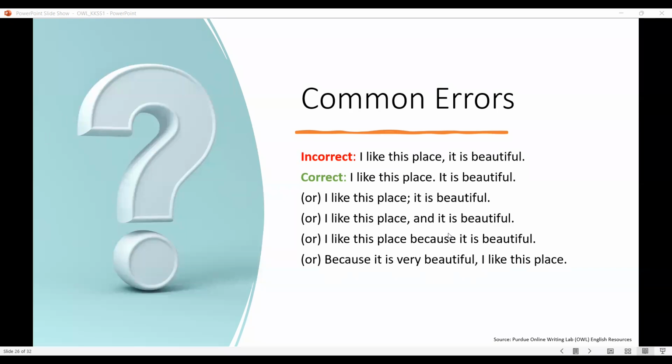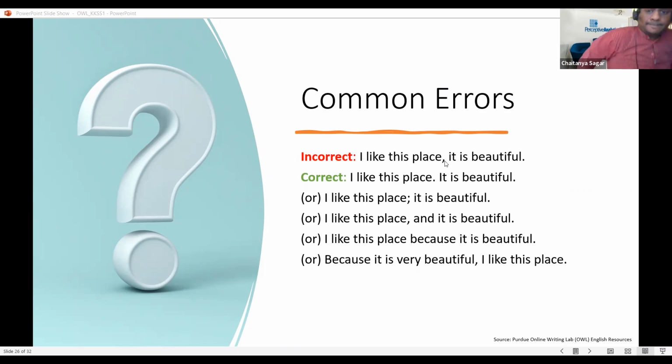Hey, just a quick question on this, Surya. The first one, where you have the incorrect one, does that error have any name? There is no connection between the clauses, Chaitanya. Basically these are two different thoughts.